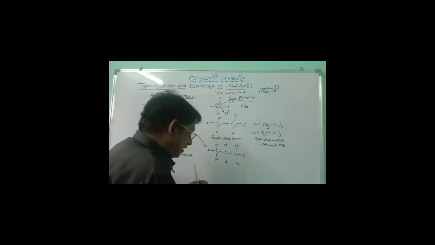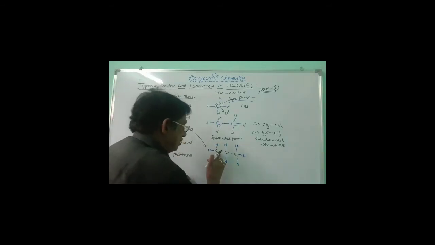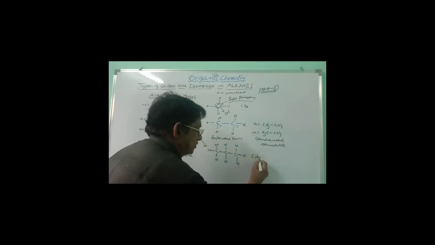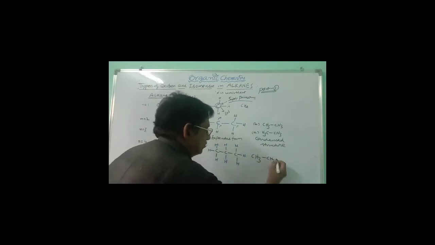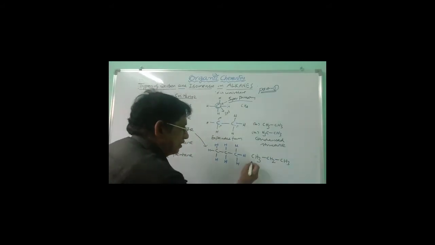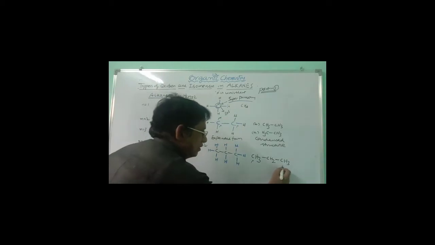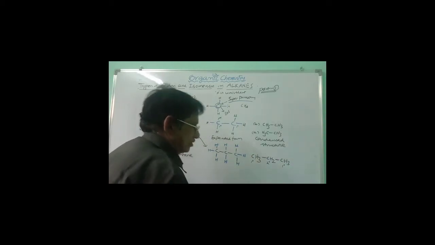And you can write the condensed form. First carbon is carrying 3 hydrogens. Second carbon is carrying 2 hydrogens. Third carbon is carrying 3 hydrogens. This is primary carbon. This is primary carbon. This is secondary carbon. This is the condensed structure, CH3, CH2, CH3.